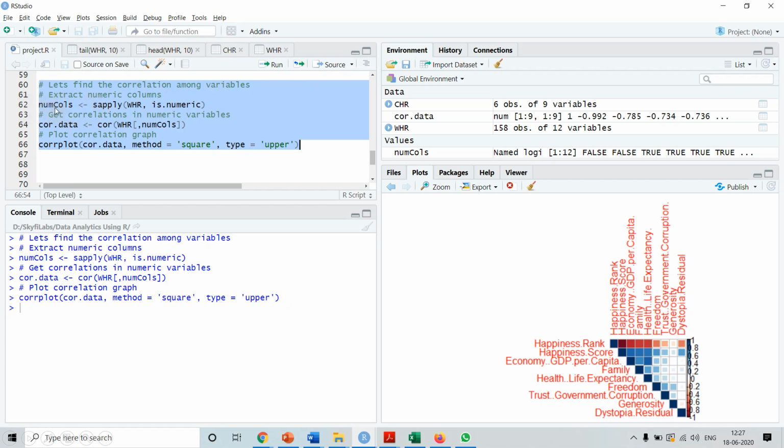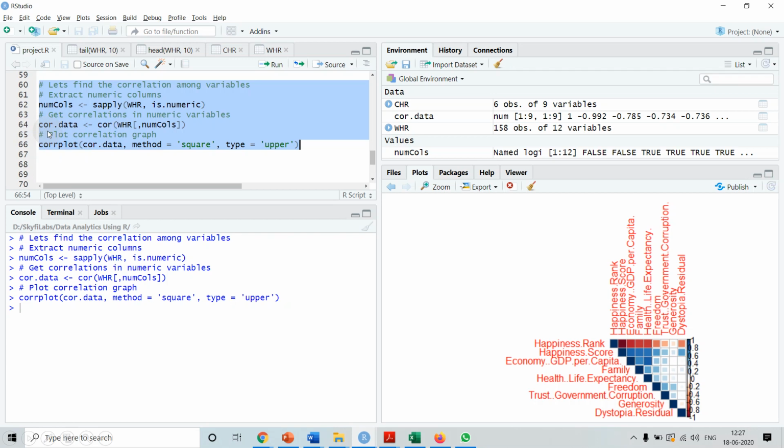After that we want to extract all the numeric columns from the World Happiness WHR. So from WHR we extract only those columns which are in num columns, and we are storing this in core.data. So our core.data is the data which we are using to draw the correlation plot.